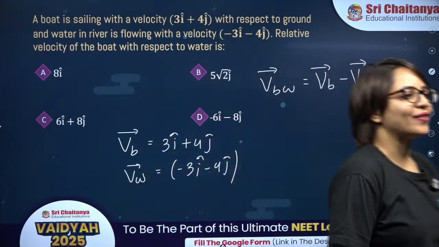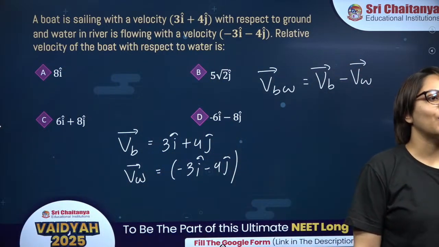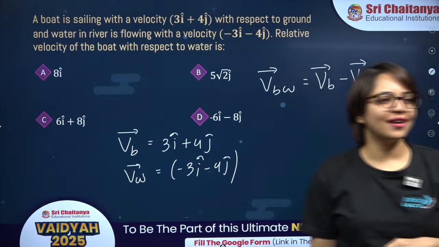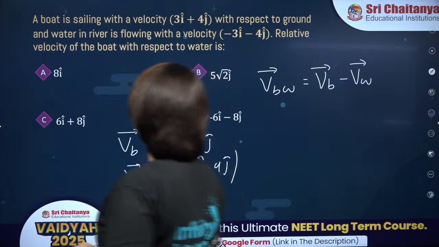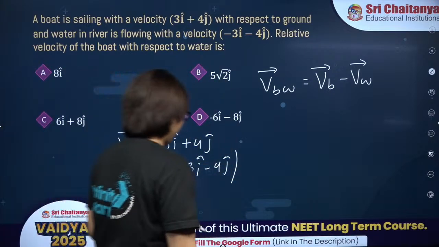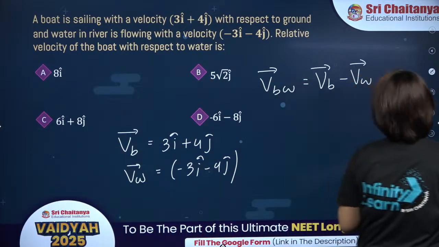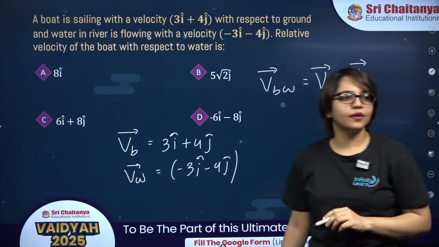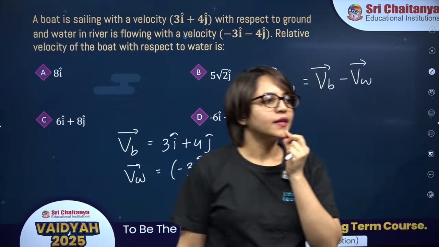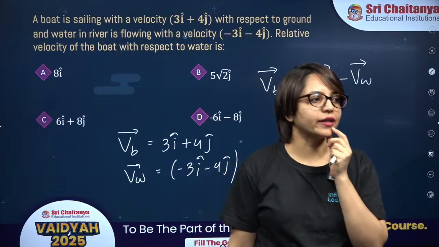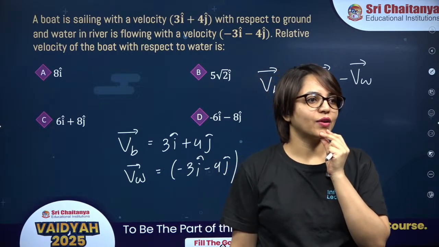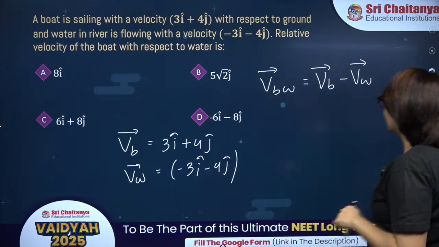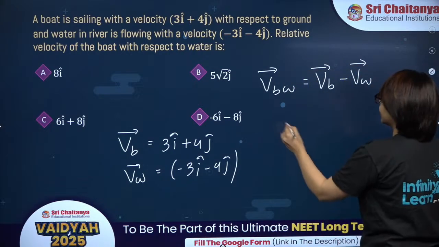Option C, alright, option C, well done, well done. Okay, anyone else? Option, 10 in magnitude, okay. Option C, well done. Option C, well done. Alright, so this is from relative velocity.